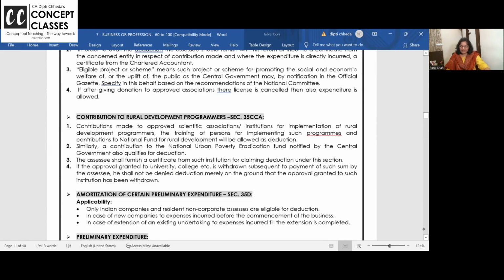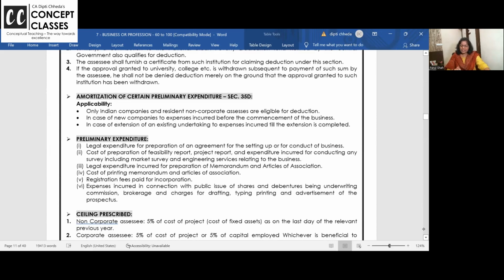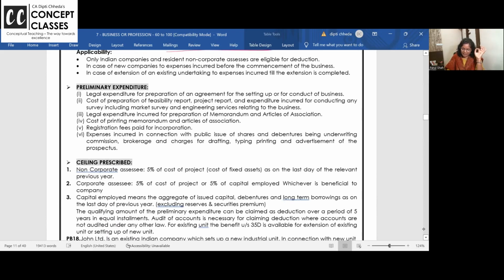Okay. This is 35AC and some important points to read here. Directly to preliminary expense. You know what is preliminary expense? When the company is born, before that the SIN number, DIN number, memorandum, articles of association, prospectus, how many tasks there are. So if you incur these expenses, they are allowed up to 5% of the cost of the project or 5% of the capital employed, whichever is beneficial, means whichever is higher.